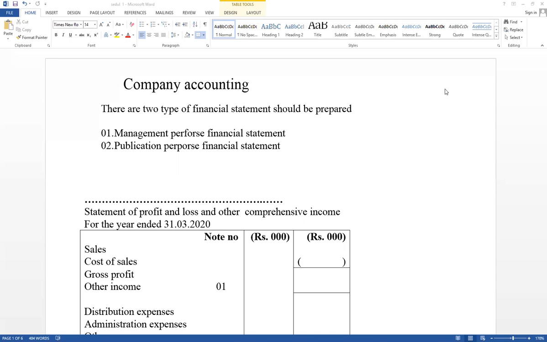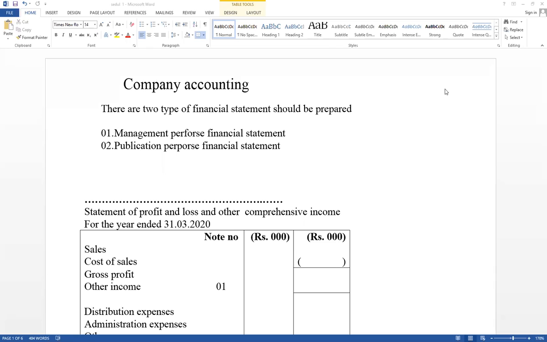That is one of the financial statements. Therefore, company and cash flow are very important. Cash flow 20 marks, company 40 marks. And in the MCQ paper also, there are 5 to 10 questions relevant for this part. Company and cash flow are very important. Right, this part I will discuss from the beginning.